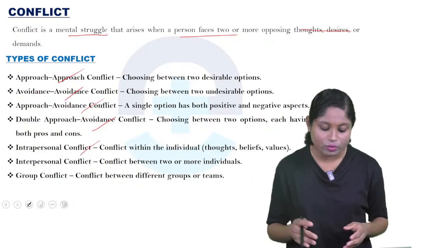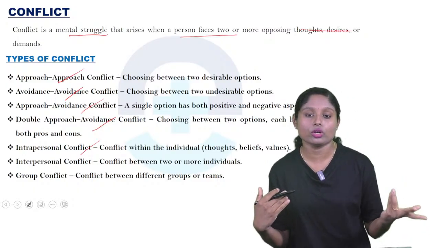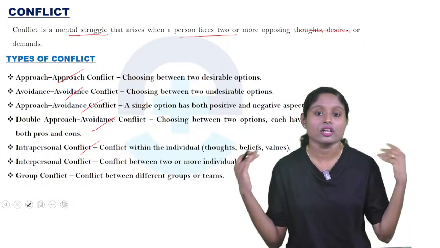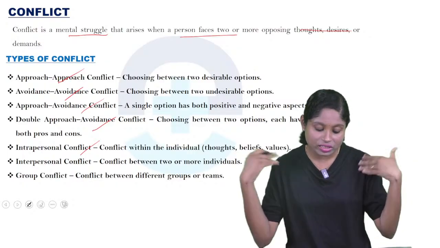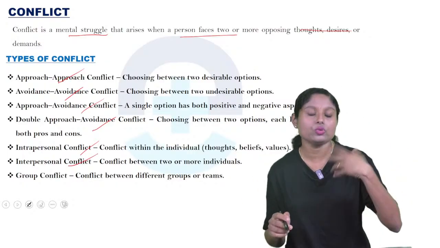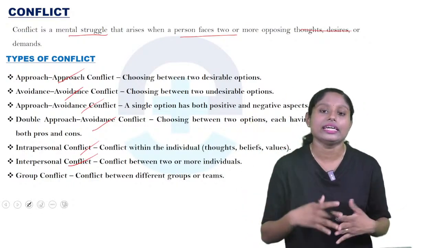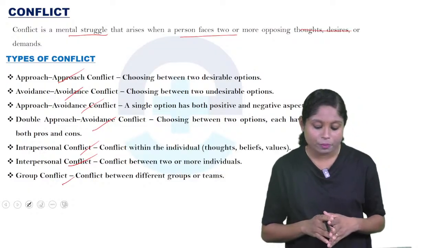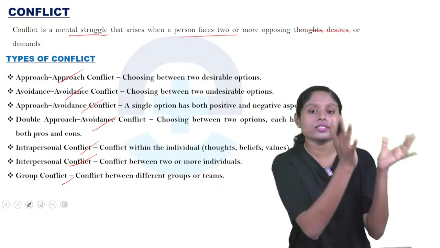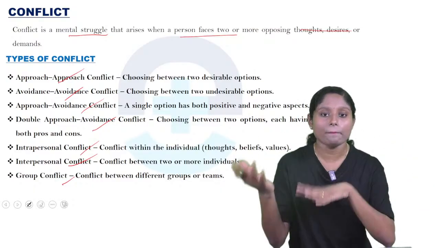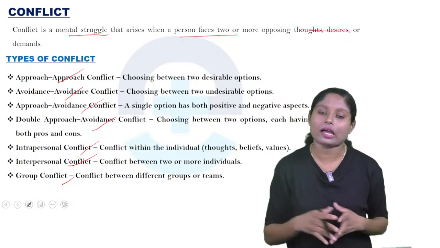Intrapersonal conflict is within the individual. Like in myself, if I have a thought about one thing and I have two decisions, then I'll feel a conflict. So that is intrapersonal conflict, within ourselves. Interpersonal conflict is between two or more individuals. So if I have a conflict with another person, that is interpersonal. Group conflict is between different groups or teams. This we can see in a hospital, where people work as a group, or in an organization or a company. So there is a chance of group conflict. So these are the types of conflict.